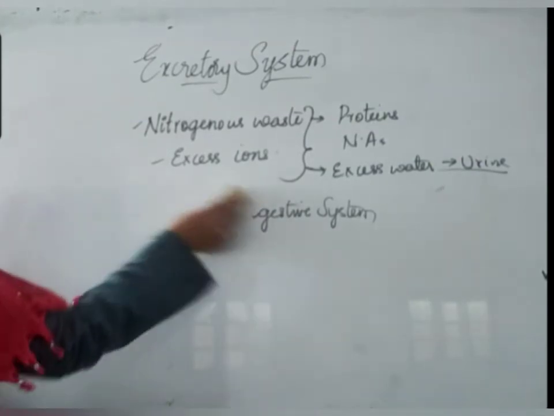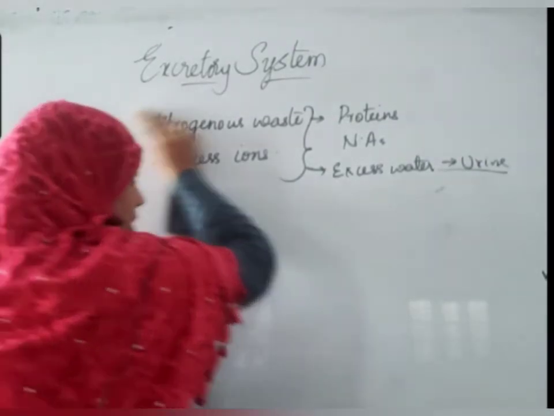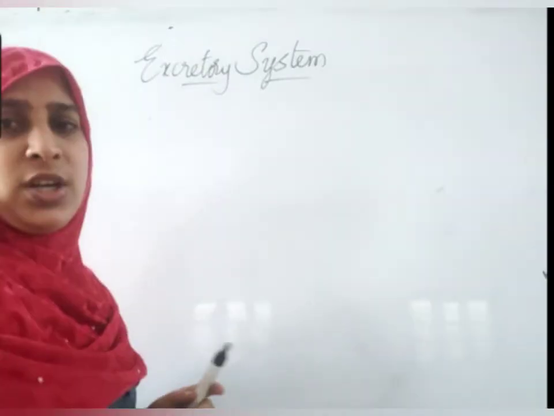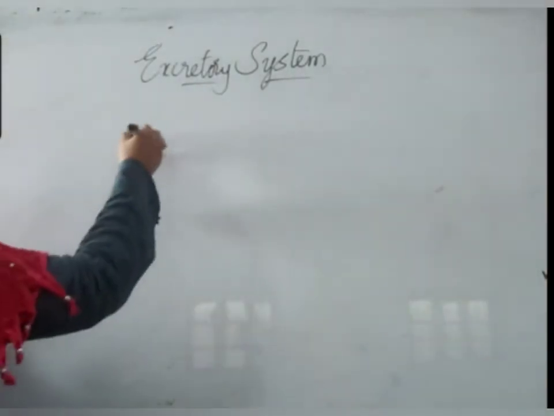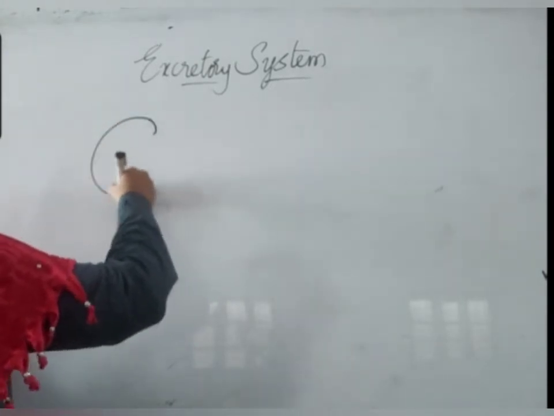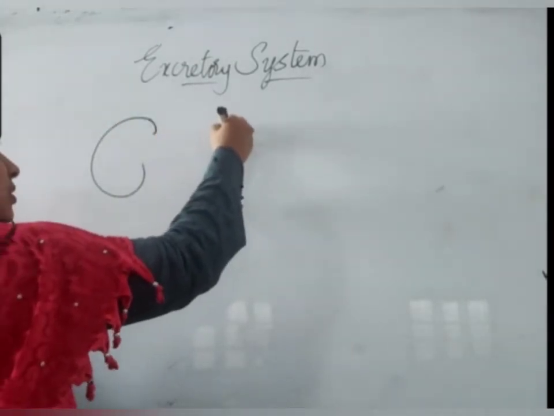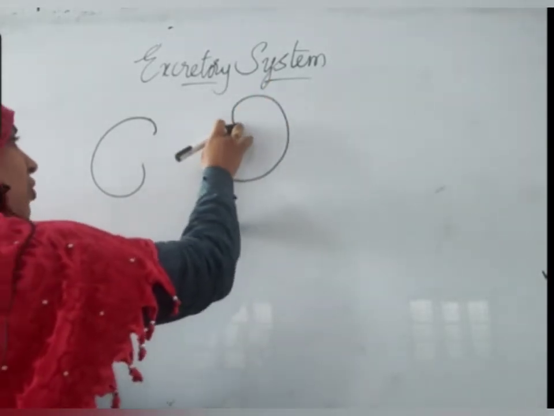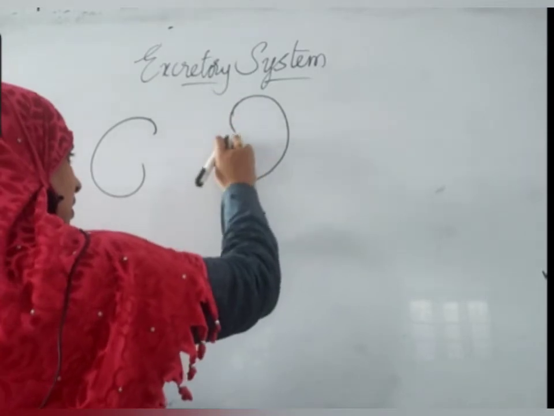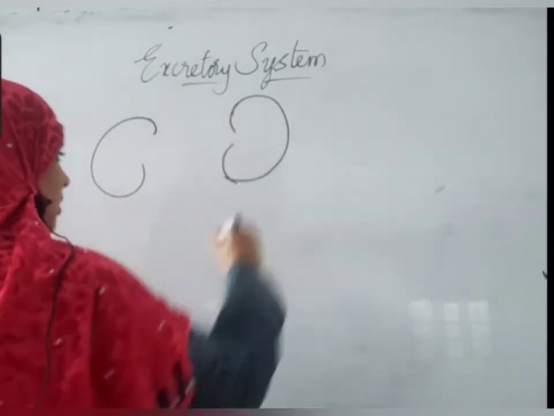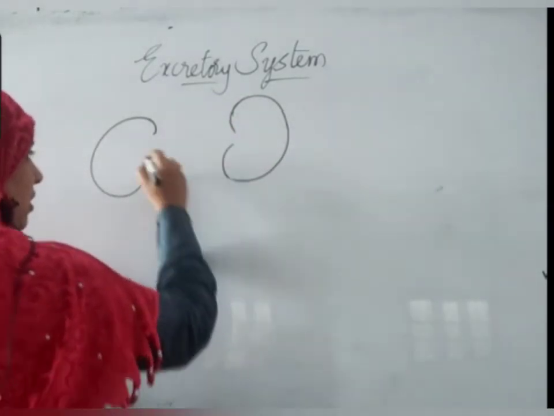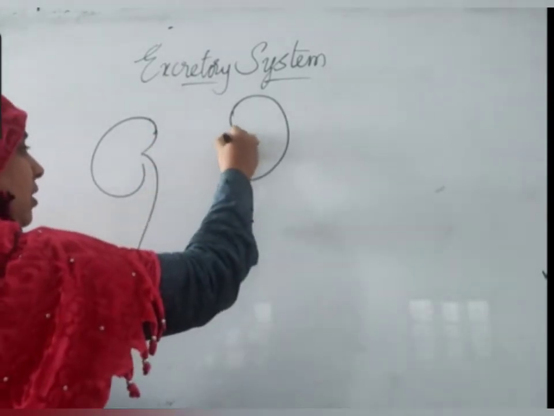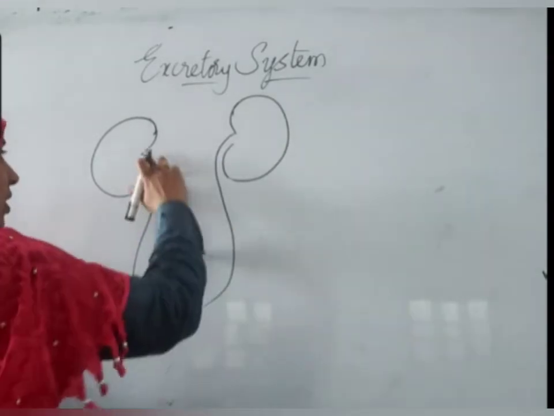So now let us see what an excretory system is. The excretory system consists of a pair of kidneys, one ureter here, another ureter here.